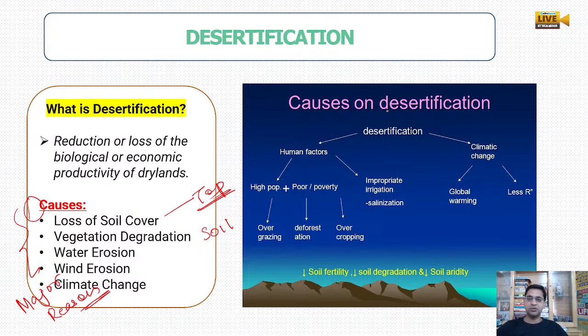If we convert them into various heads, desertification comes in the form of human factors or climate change. Human factors include high population, poverty, overgrazing, deforestation, overcropping, and sometimes excessive irrigation, because of which the fertility of the soil is reduced, salination of the soil, global warming and less rain.